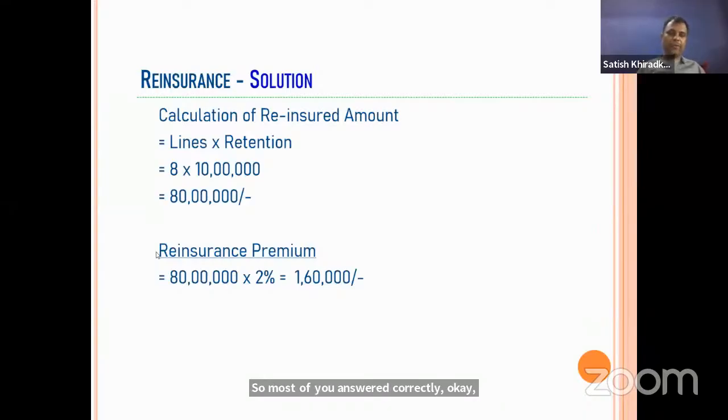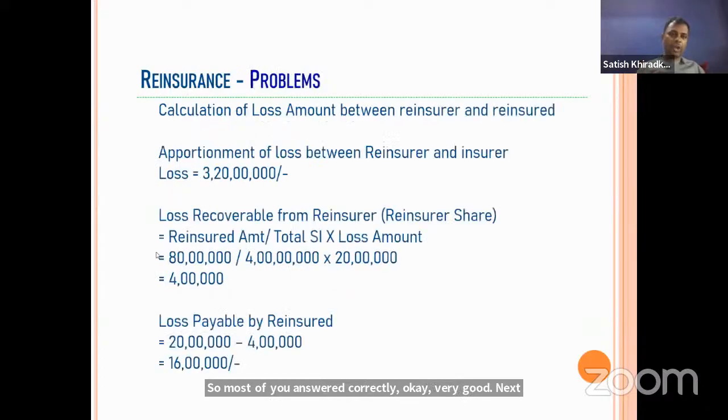Next, we go forward to the calculation of the loss. How will the loss apportionment be done? The loss is apportioned between reinsurer and reinsured in the same proportion as they share the premium or the sum assured. Here is a simple formula.